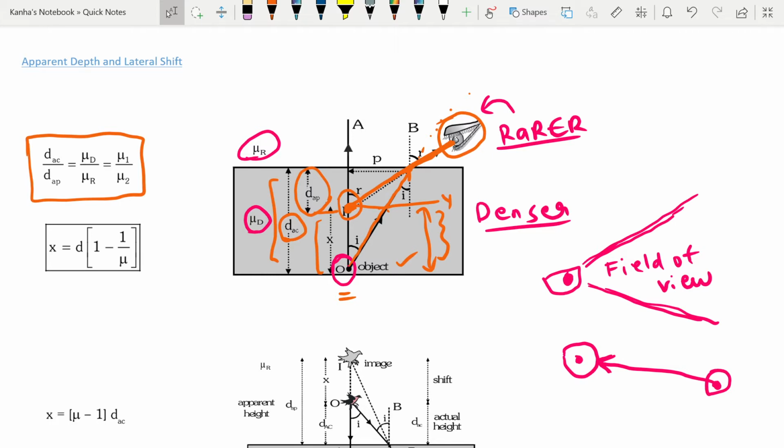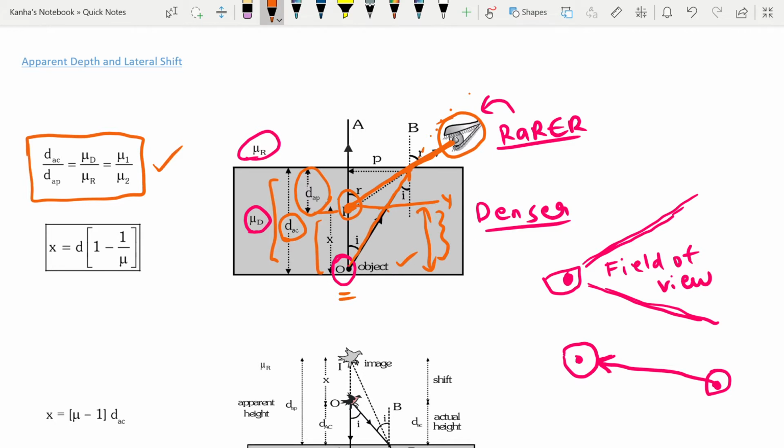That is why sometimes in swimming pools you might have seen that your feet look smaller. When you're looking from outside, it seems as if your feet are somewhere around here. So you have DAC by DAP is equal to the refractive index of the denser medium divided by the refractive index of the rarer medium, which is nothing but mu1 by mu2 here.